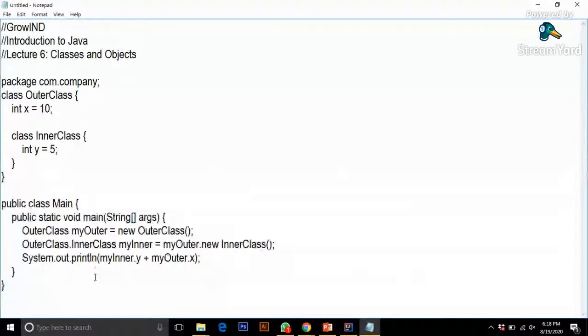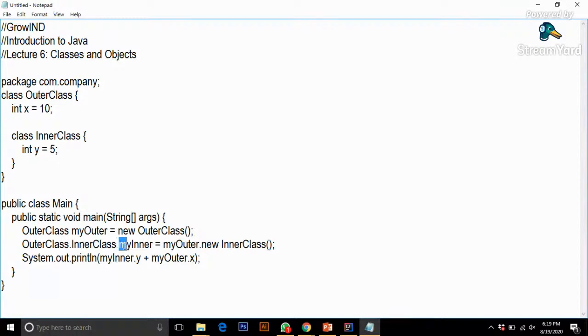Now, how can I call the outer class and how can I call the inner class? First of all, create an object of the outer class, using the basic method of creating an object. I have named this object my outer. Now I have to create another object, of the inner class. The syntax is outer class dot inner class. This is how you create an object of an inner class or a nested class.